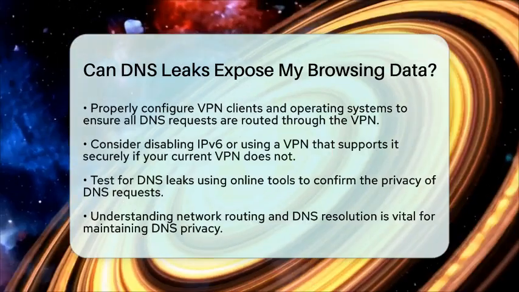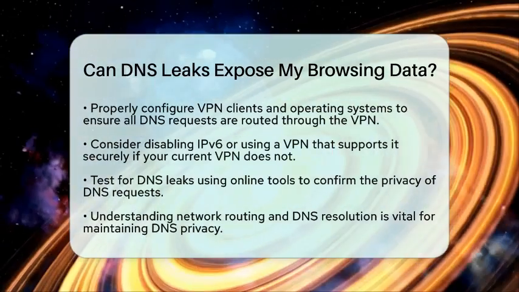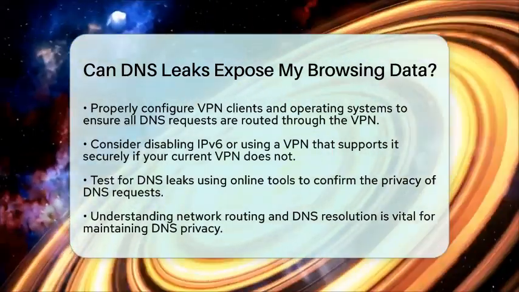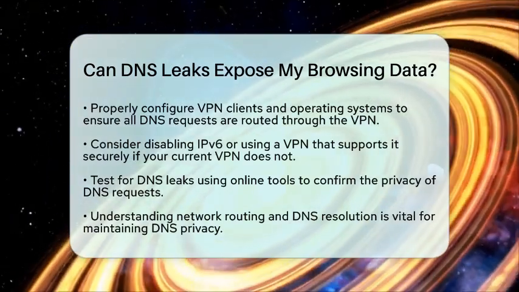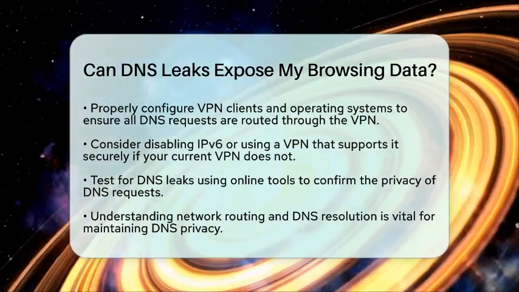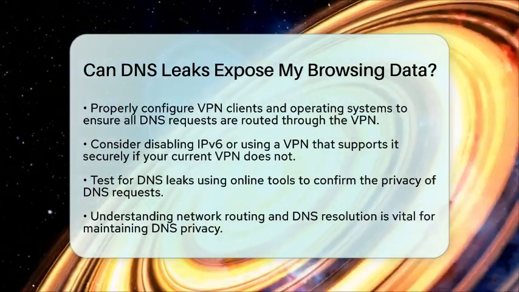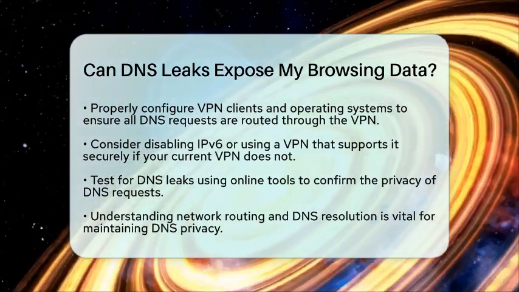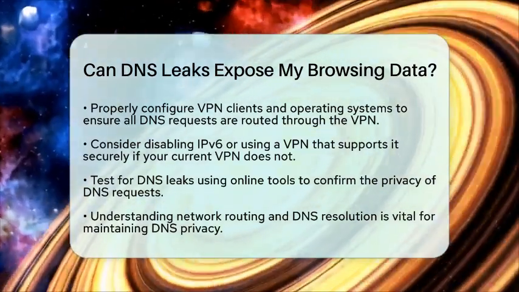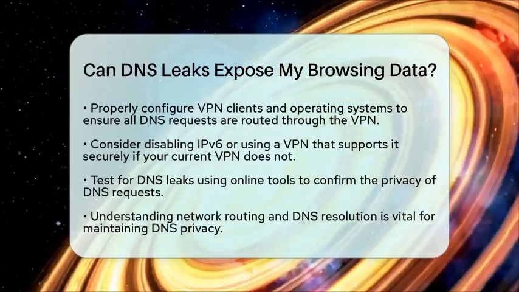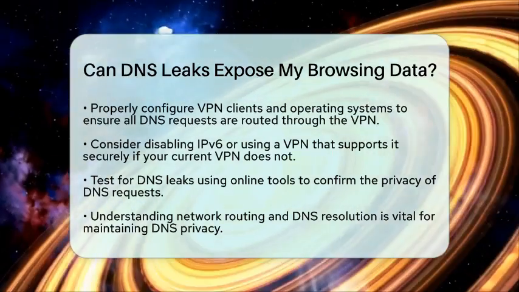If your virtual private network does not support Internet Protocol version 6, consider disabling it or using a virtual private network that can securely handle Internet Protocol version 6 traffic. Lastly, test for domain name system leaks using available online tools to verify that your domain name system requests are private. Understanding how network routing and domain name system resolution work together is essential.